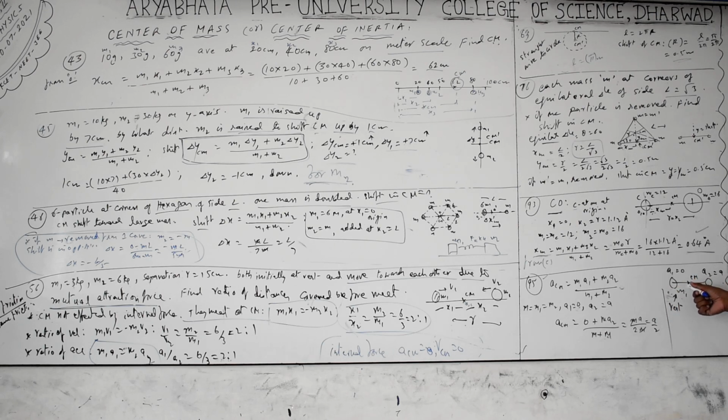Initial at rest means both particles' center of mass is at rest, that means the velocity of the center of mass is 0, and the acceleration of the center of mass is also 0. But here they did not mention mutual attraction, they are just particles moving, maybe due to an external force.